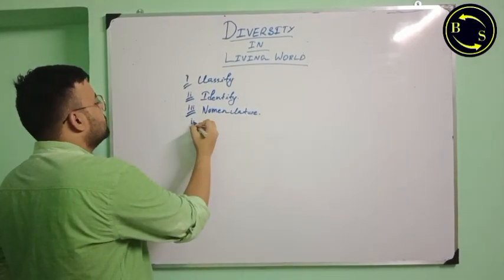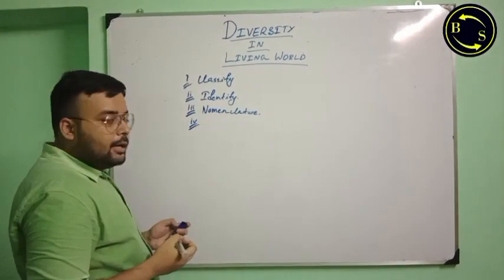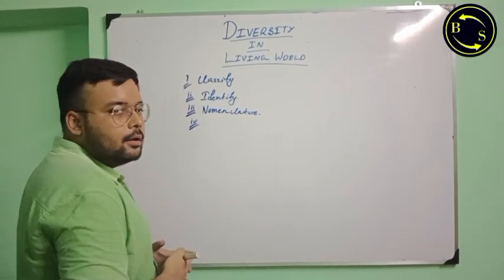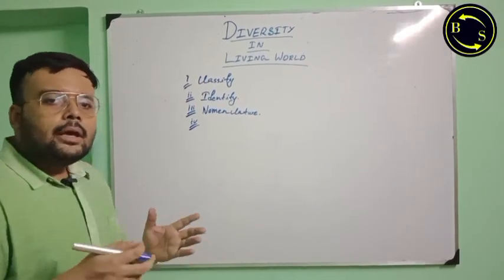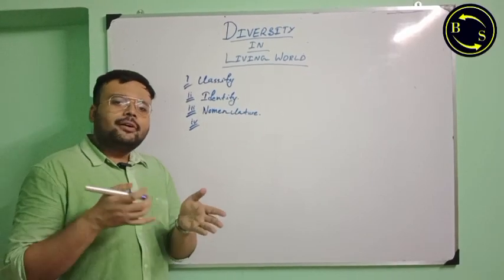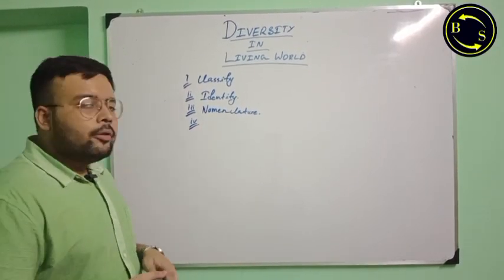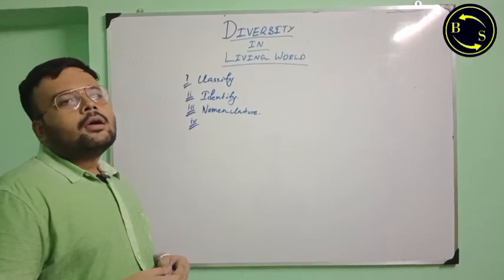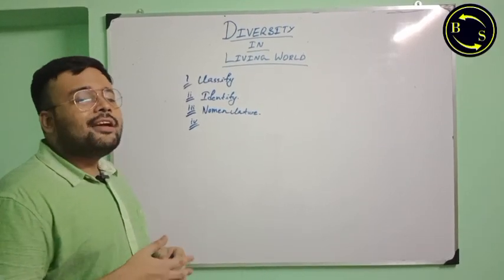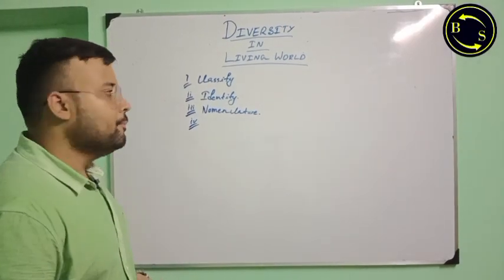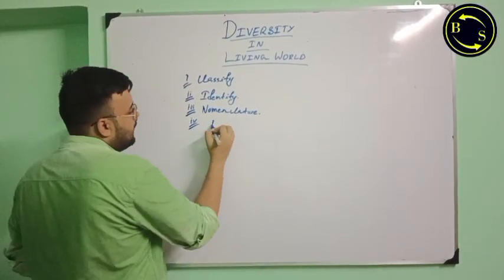And fourth, we need to categorize them. We need to put them in a category. We need to put them in a group of related animals or similar animals based on the features that we have identified or laid down in our classification scheme. This is known as taxonomy.